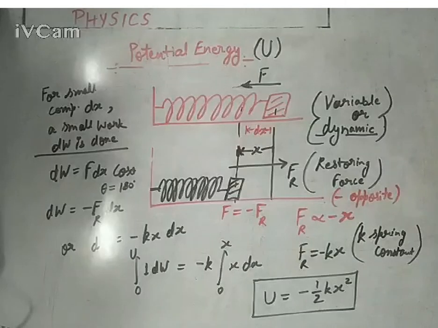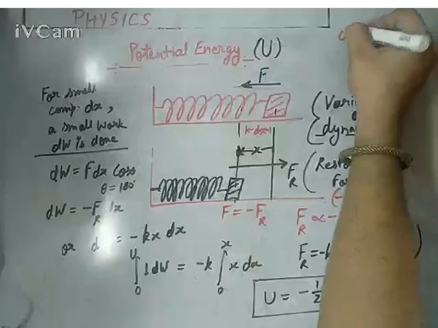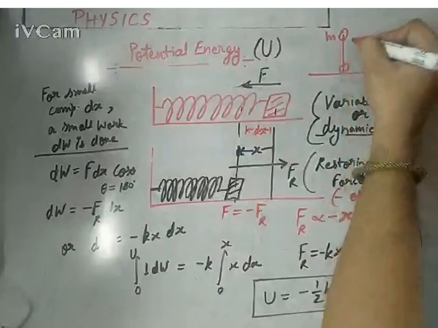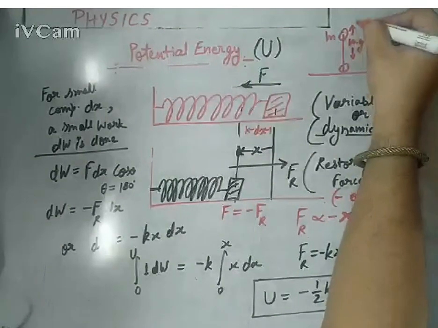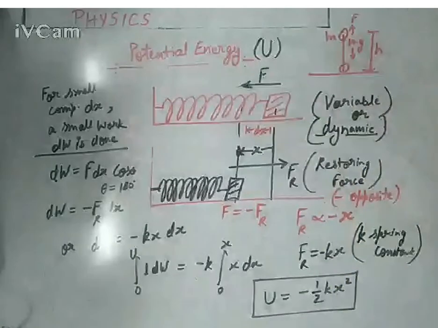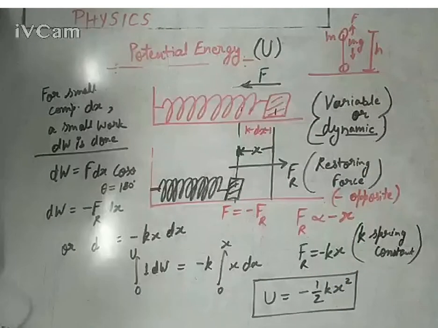This is the expression for potential energy stored in a compressed spring, and this is not actually mgh. So not every time is the potential energy formula mgh. Mgh is the gravitational potential energy, which you can derive easily: the work done to hold a body of mass m against gravity at height h. Its weight would be mg acting downward, so you have to apply a force equal to the weight, and the height is h. Force into displacement: force is mg and height is h. So F into s, mgh. That is gravitational potential energy.